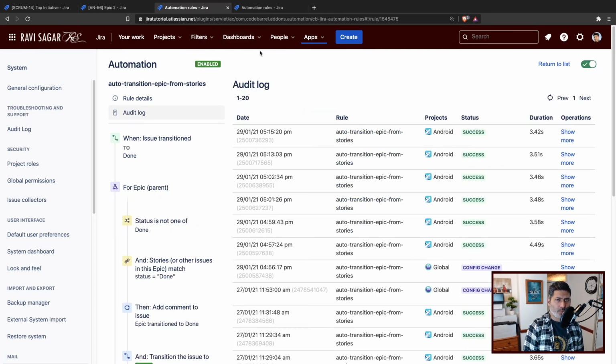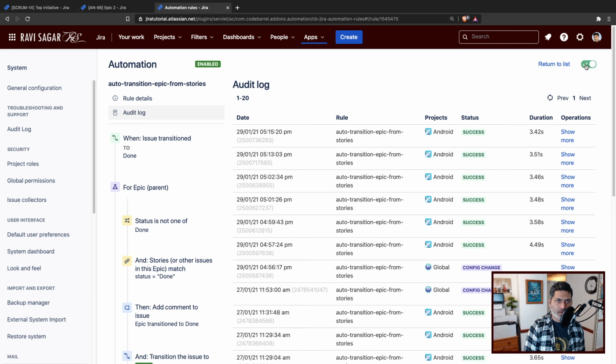But you have to be careful about limiting this, because you don't want to continue transitioning all the issues in your Jira instance, and it can be confusing, and people will be unhappy. Just make sure you write the rule with all the relevant conditions.